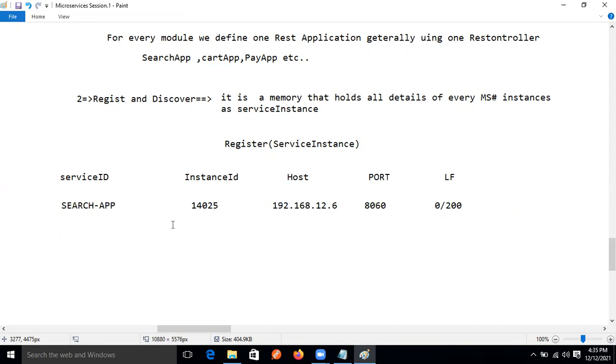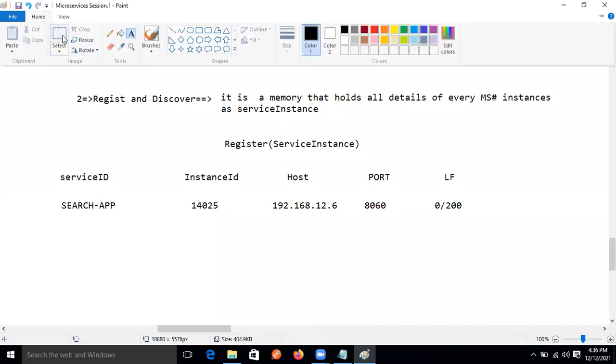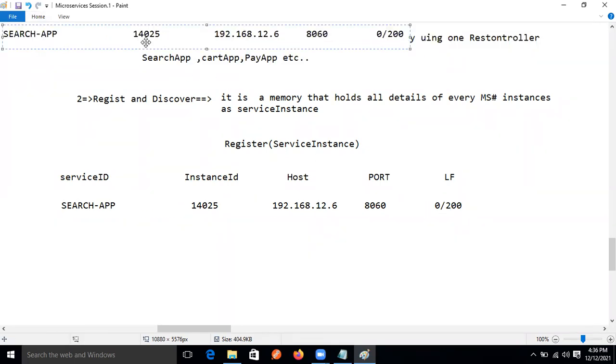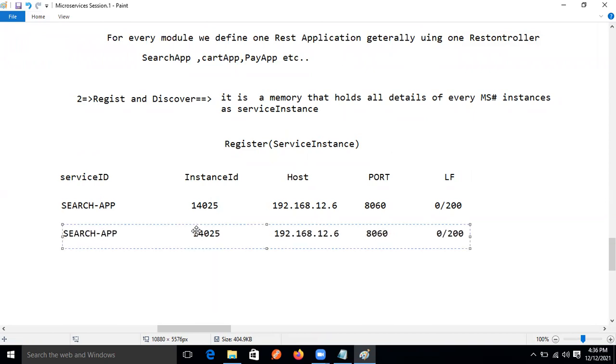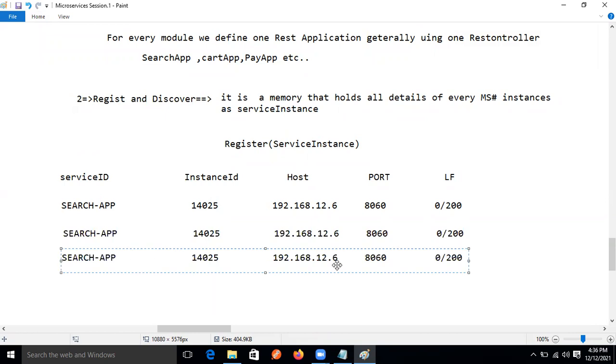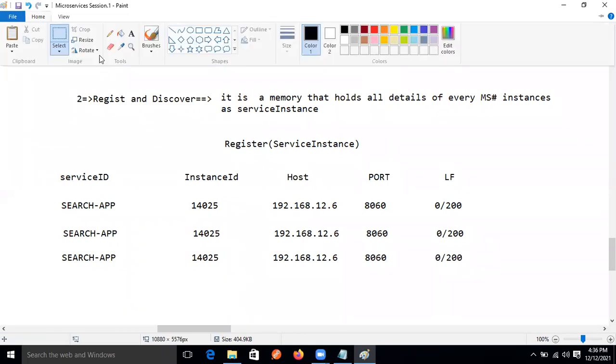So one instance is running in one server. Again, the same search module is running in another server also. Three times, the search application is running in 3 different servers. Okay, good.